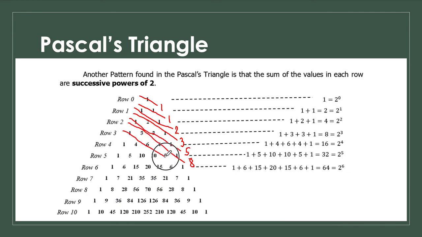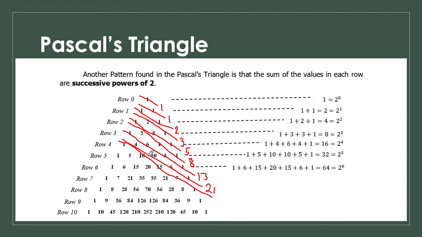1 plus 6 plus 5 plus 1, I lost count. That's going to give us 13. 7 plus 5, 12 plus 1, 13. 4 plus 10 plus 6 plus 1. This is 21, which is correct, by the way. Next, 1 plus 10 plus 15 plus 7 plus 1.